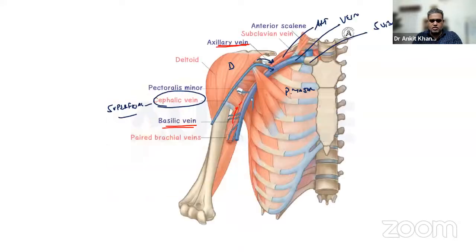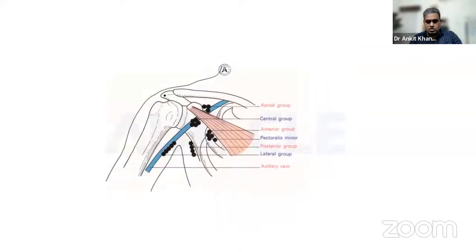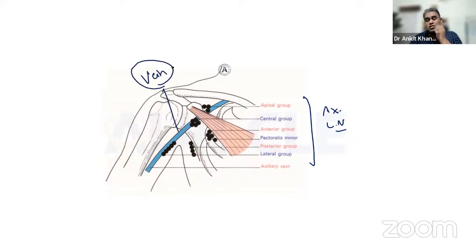Fair enough. Okay, and you can see this group of lymph nodes also in this image. Majority of these lymph nodes, which you have just studied as a group of axillary lymph nodes, are around the vein. Which vein? Axillary vein. This is the vein over here. Majority of the lymph nodes. See, lymph nodes are not scattered like this. What is connecting them? Connecting them are the lymphatics, which are so small like capillaries, you don't see them, but they are connected by lymphatics only. And the lymph nodes are majorly found around the veins. Okay, fair enough.